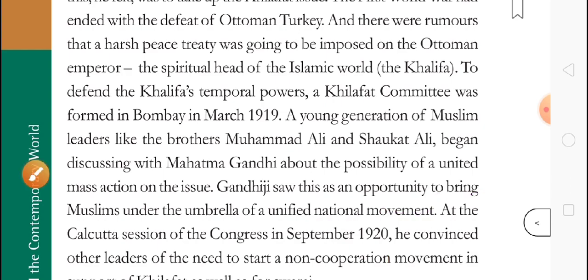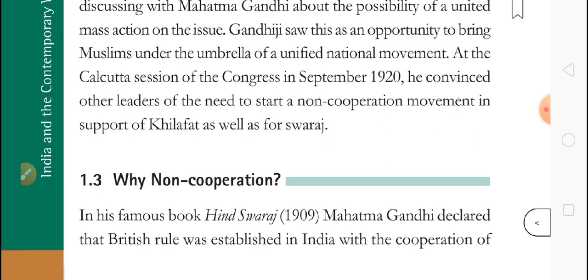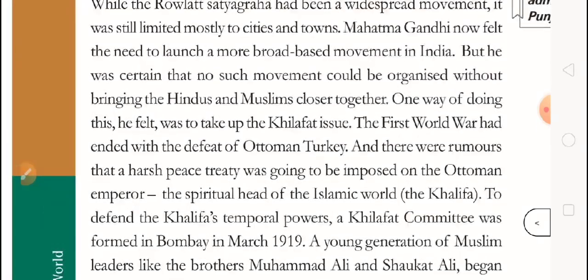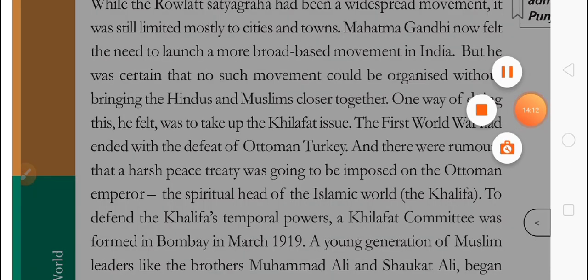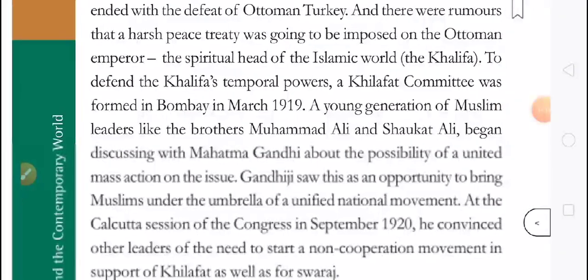So at the Calcutta session of Congress in September 1920, he convinced the leaders of the need to start a non-cooperation movement in support of Khilafat as well as for Swaraj. So like this, the Muslim leaders also came with Gandhiji and Congress, and they both started fighting for Swaraj, or full independence. Okay, so I hope you understand this Khilafat movement. If you don't understand, you can message me in the comment box. Second thing is that you can listen to it again also.